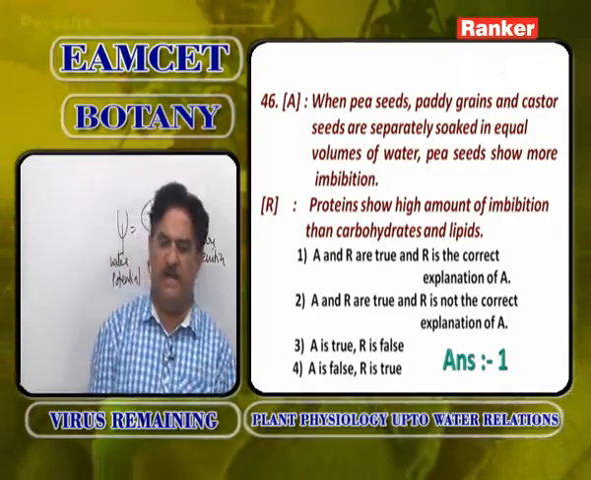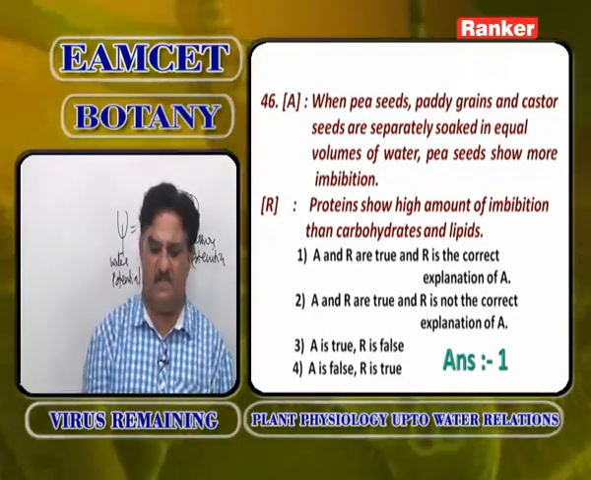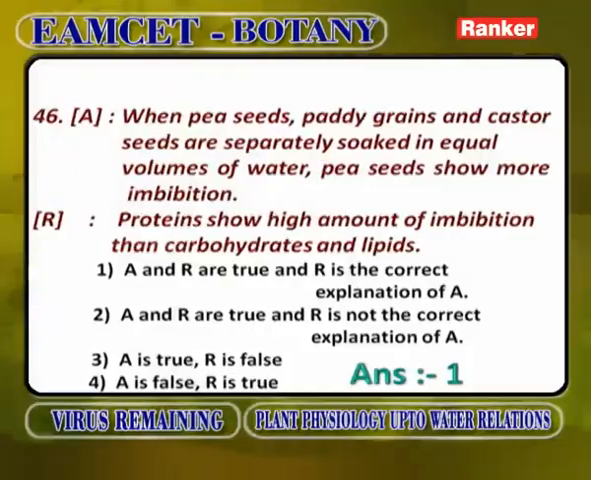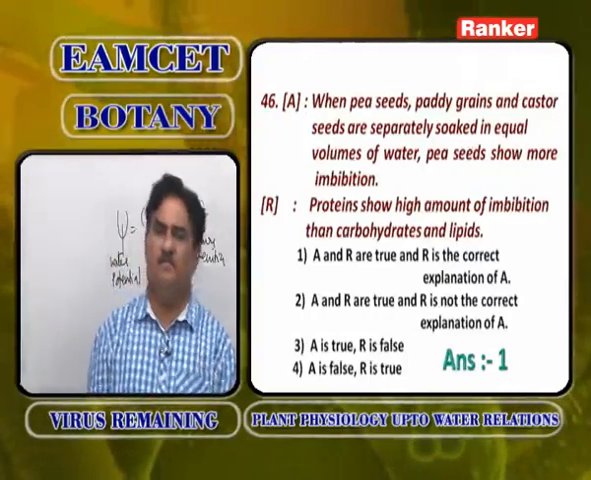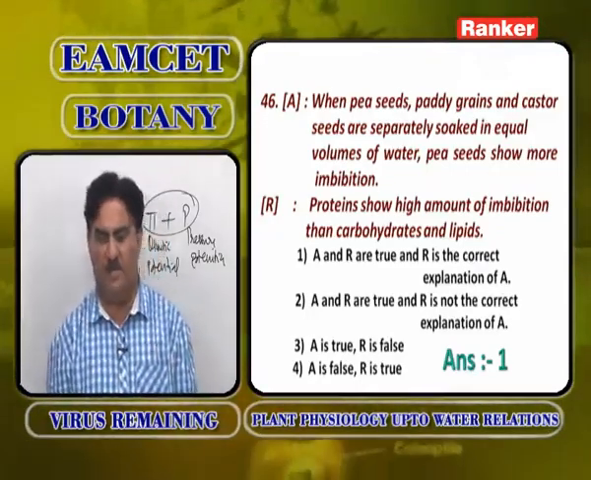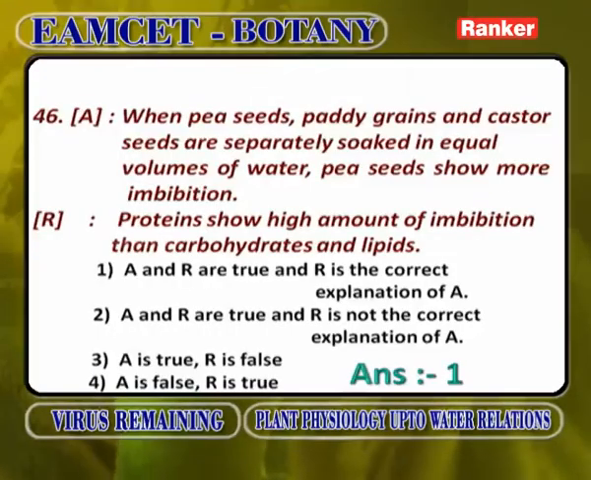Pea seeds are proteins, paddy grains are rice, castor seeds are lipids. When separately soaked in equal volumes of water, pea seeds show more imbibition and they swell more. Why? Proteins show a high amount of imbibition than carbohydrates and lipids. So, A and R are correct, and R is the correct explanation of A. Here proteins show maximum imbibition than any other foodstuff, either carbohydrate or lipid. Based on that, this assertion reasoning is given. First option.